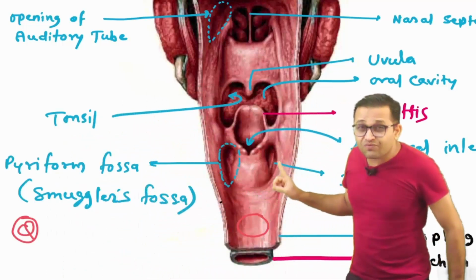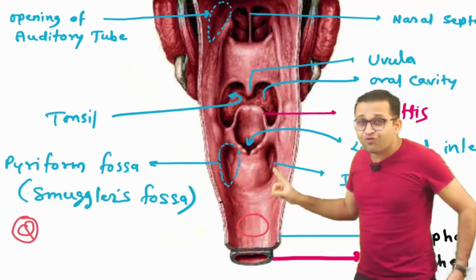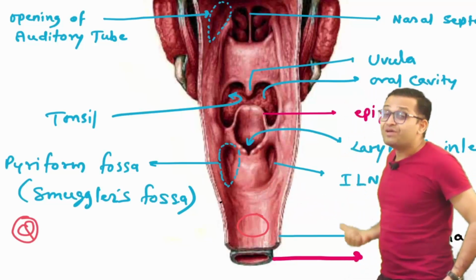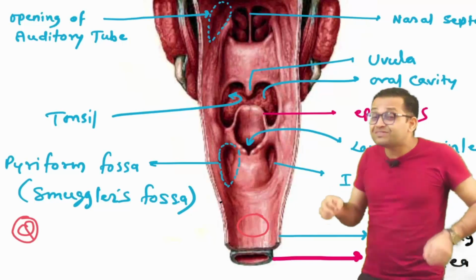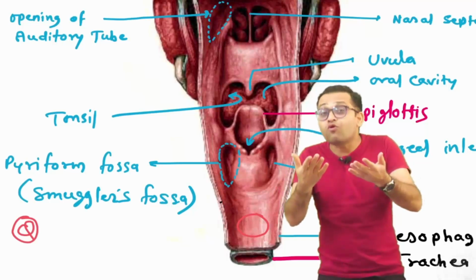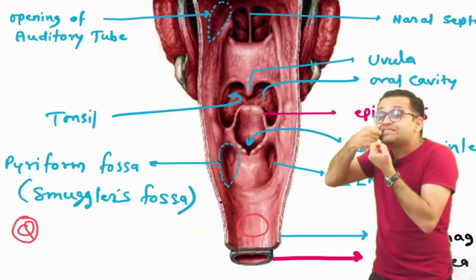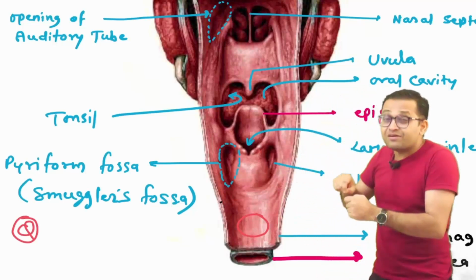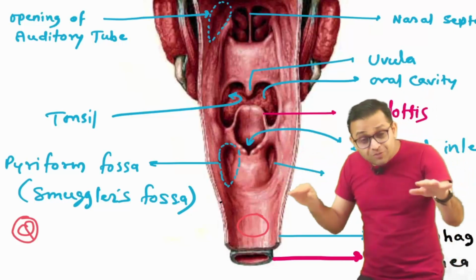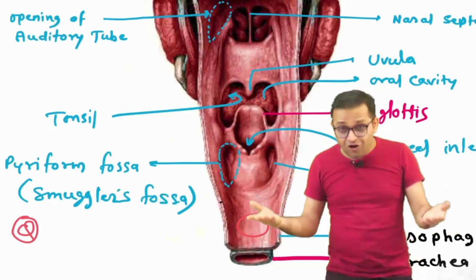And there is one nerve seen at the floor of the pyriform fossa. This is the internal laryngeal nerve. Remember, this internal laryngeal nerve is the sensory nerve supply of the larynx above the vocal cord. So suppose a smuggler is carrying the diamond and unfortunately this nerve gets cut, so the sensory nerve supply above the vocal cord is lost.